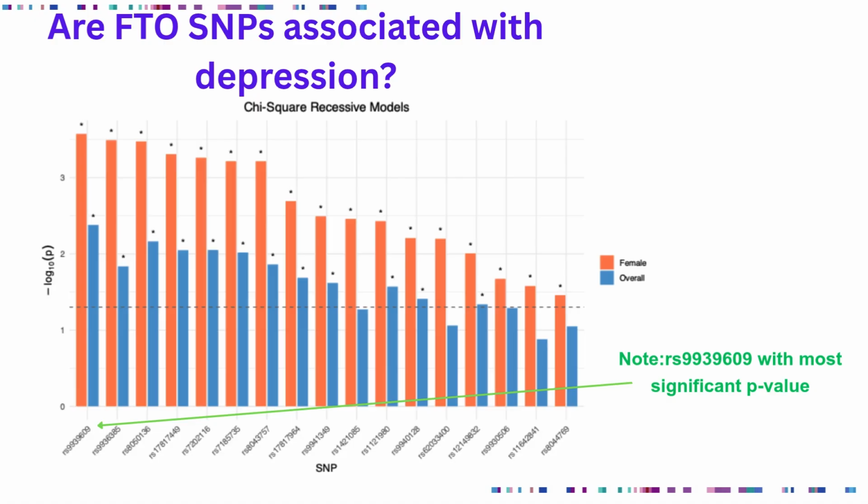You can see that there are more associations between genotypes and depression in females, the orange bars, than in the total cohort, which is the blue bars. And I want to point out that RS9939609, I have a green line drawn to that, which we've mentioned before, because it has that strong association to obesity. It also has the lowest p-value in association with depression.